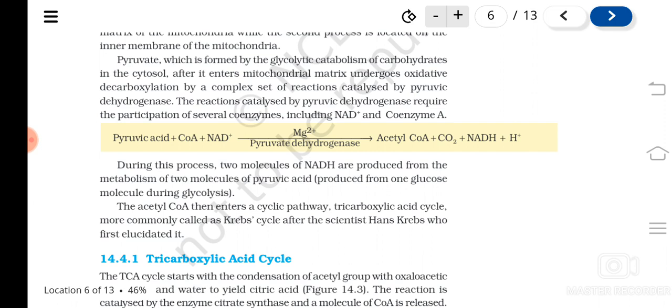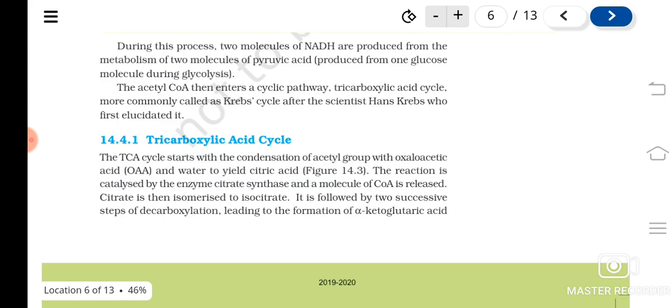Now the acetyl CoA enters into the cyclic pathway called the tricarboxylic acid cycle, Krebs cycle, or citric acid cycle. Likewise, different names are there for the Krebs cycle. Understood? The product of this oxidative decarboxylation is acetyl CoA. So pyruvic acid does not directly enter the Krebs cycle. It undergoes a decarboxylation process where one molecule of carbon dioxide is released. As you know, pyruvic acid is a 3-carbon compound and acetyl CoA is a 2-carbon molecule. So a 2-carbon molecule called acetyl CoA enters into the TCA cycle.